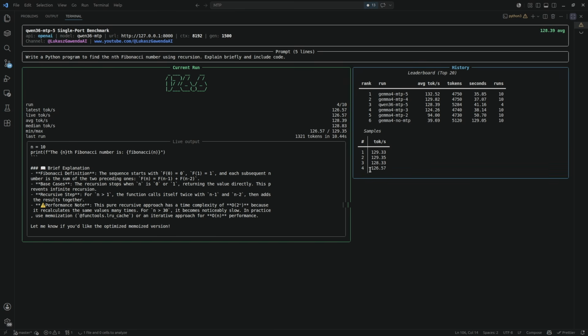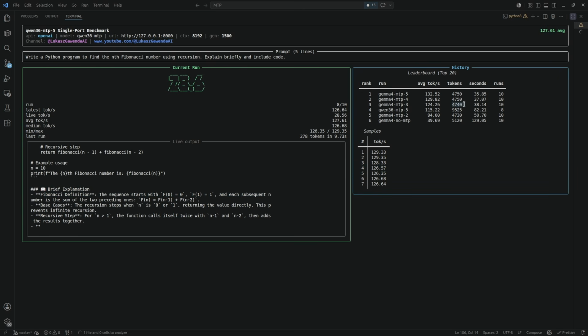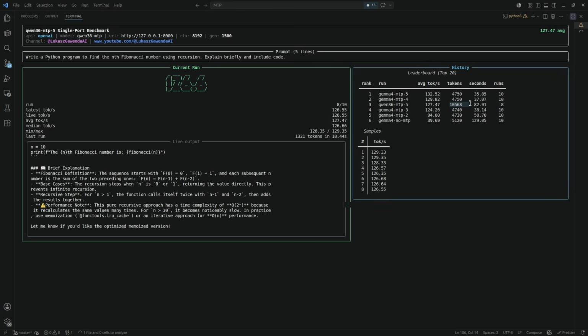And as we can see, the results are similar to Gemma with MTP. This is for 5 version of MTP drafts. But we can see that Qwen generates much more tokens. If you watch my other videos when we test the Qwen and Gemma 4 for vision, then you know that Qwen has a tendency to overthink.